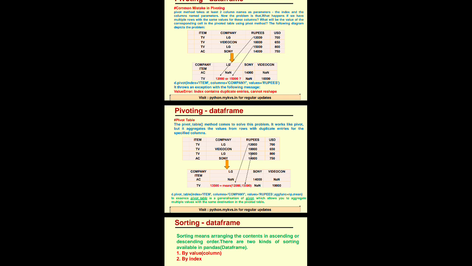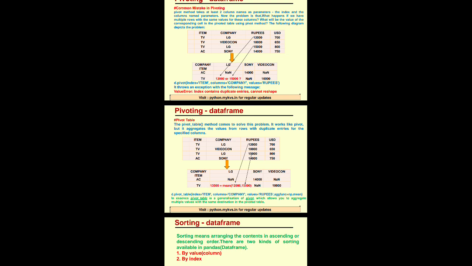Table name is given. Now we are pivoting the table. Now company, item AC, TV, LG, AC is not there. Now how will it resolve it? It will resolve the range of the values. We take the mean of the values 12,000 and 15,000, and that mean is stored in this column. So d.pivot_table(index='item', columns='company', values='rupees', aggfunc=np.mean). AGGFUNC means aggregate function.